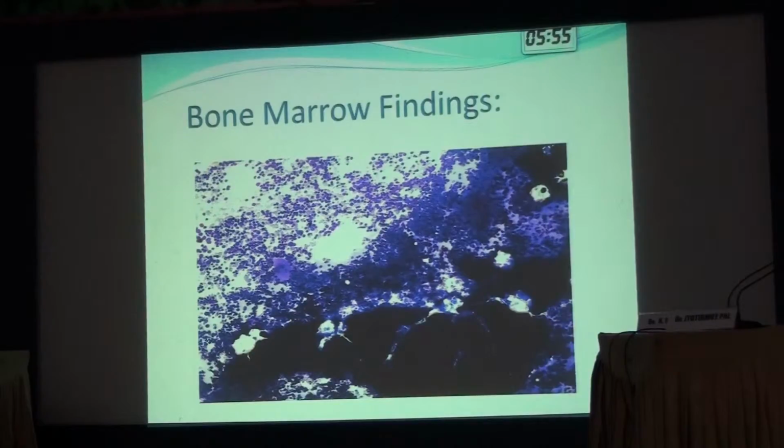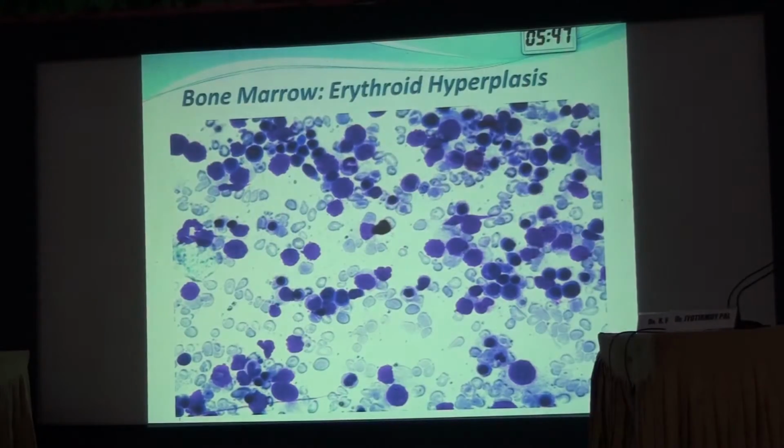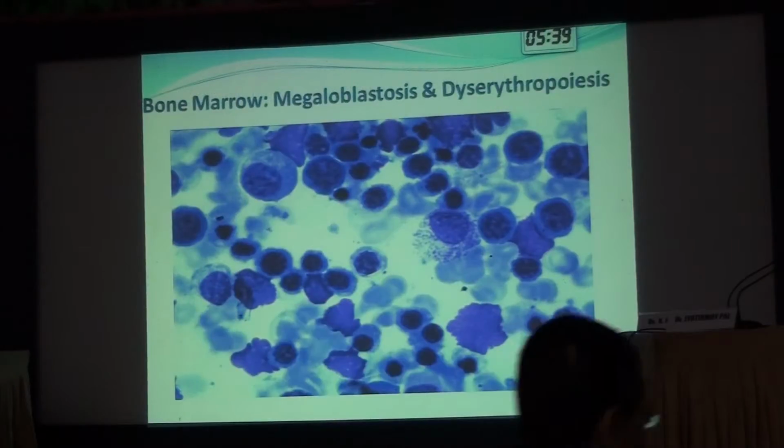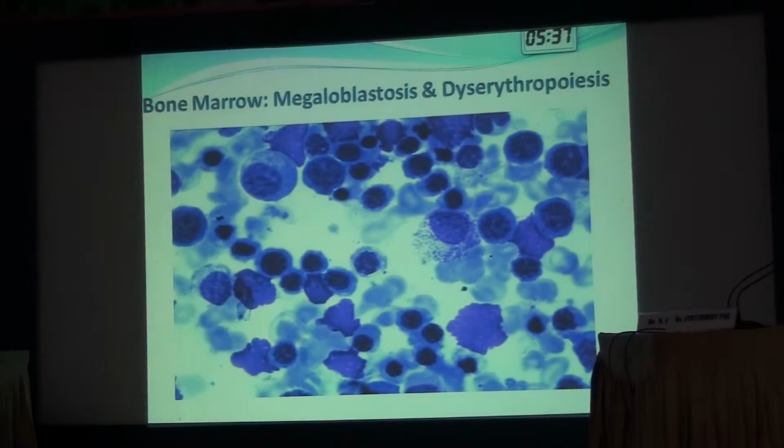The bone marrow was hypercellular. Megakaryocytes are normally seen. There was marked erythroid hyperplasia. These are the erythroid cells, and the granulocytes are normal. What was noted was that in the erythroid cells there was marked dyserythropoiesis. These are the erythroid cells showing dyserythropoiesis.